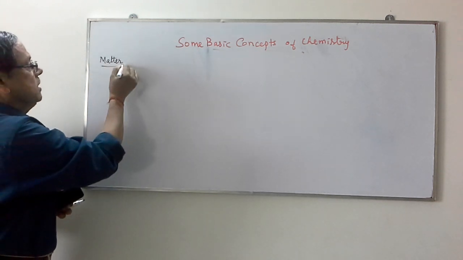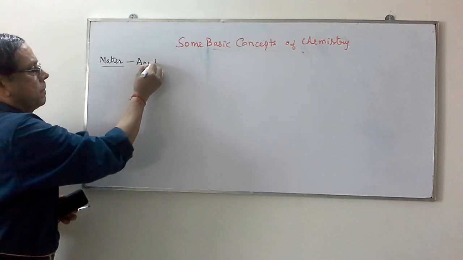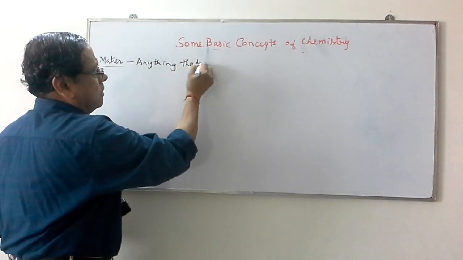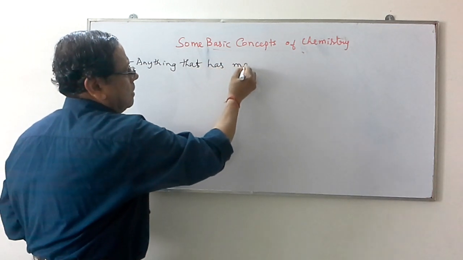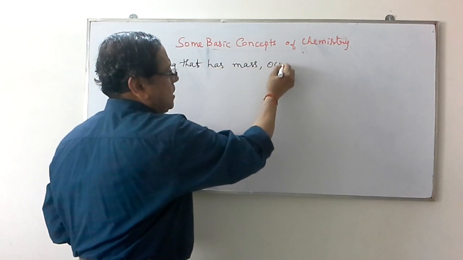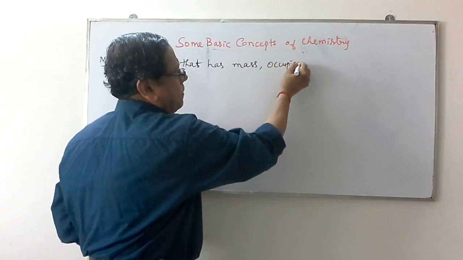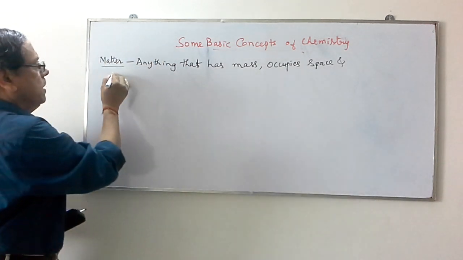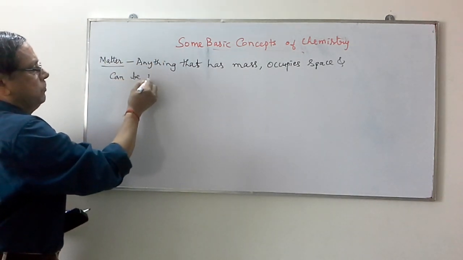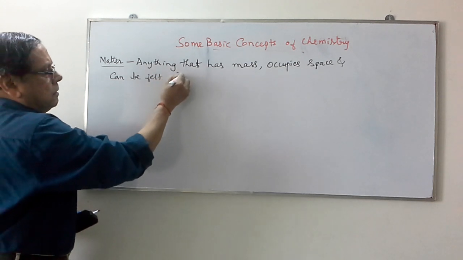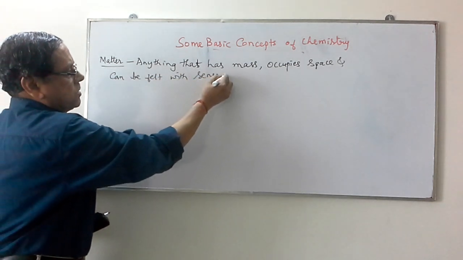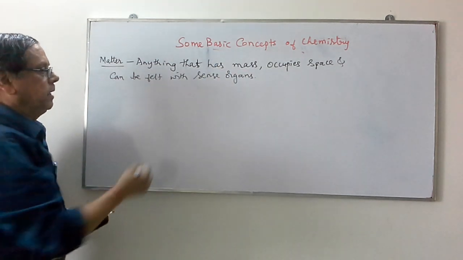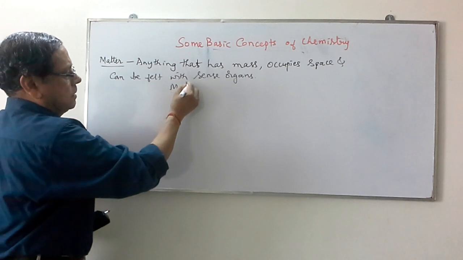So matter is anything that has mass, occupies space, and can be felt with any of the sense organs.